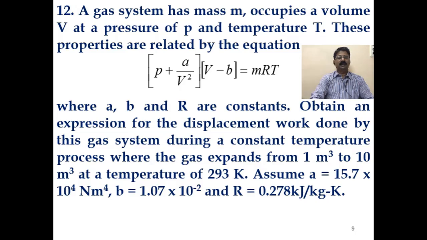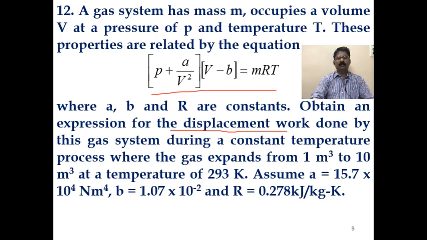Now here A, B and R are constants, so you have to find an expression for the displacement work done by this gas system during a constant temperature process. So for an isothermal process, you have to find the expression for the displacement work. That's not a big deal here because you are given the relationship between P, V, T and a few constants.